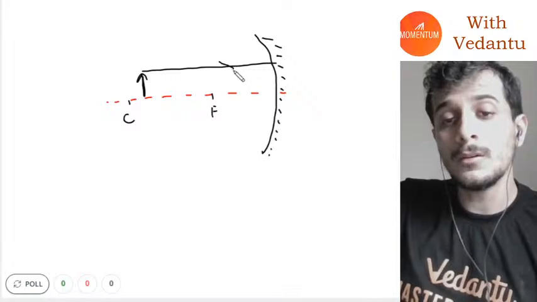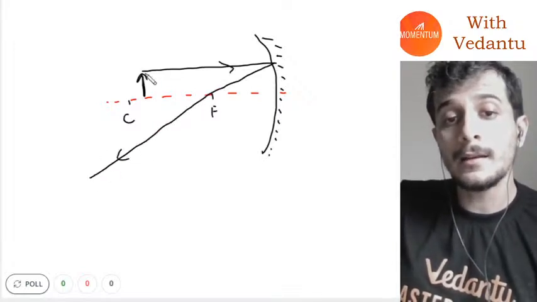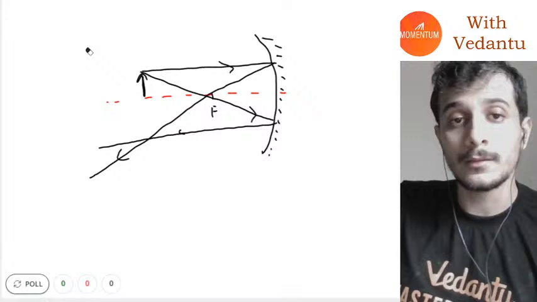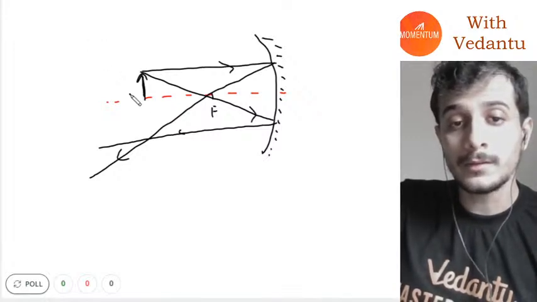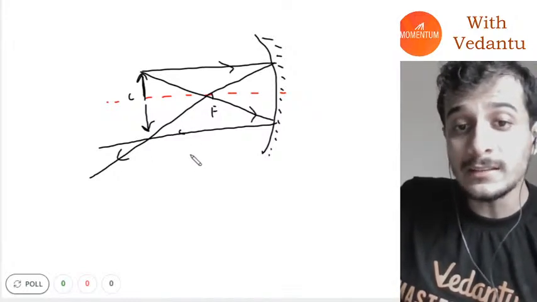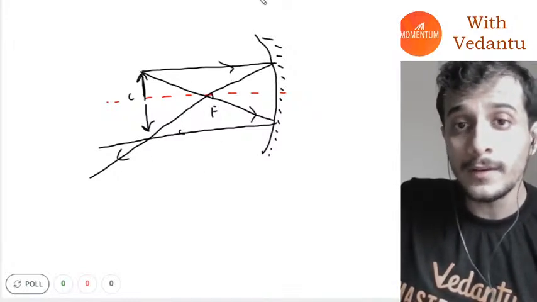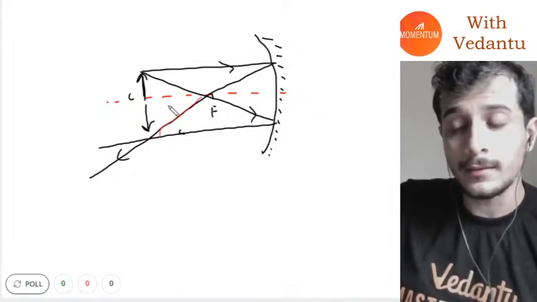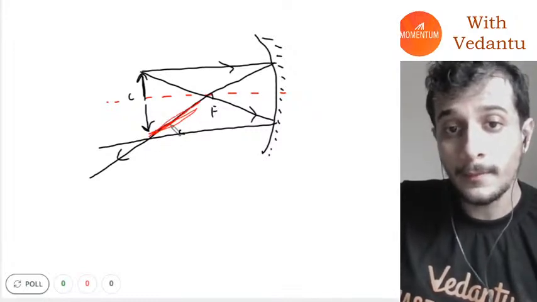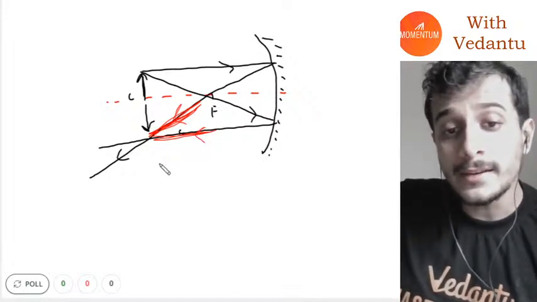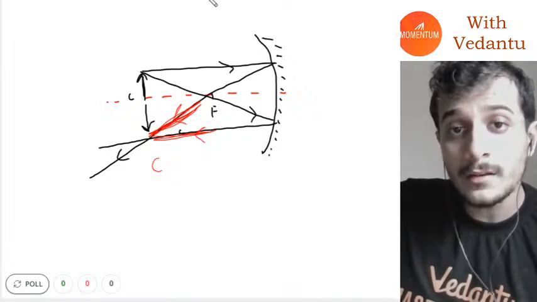What happens? Light ray goes, light ray gets reflected, and another light ray goes, and another light ray gets reflected. I made the diagram a little wrong, you know what, I will just change it a little bit. So let's say this is only the center of curvature, the image will be like this. In this case, if you see this and this, what are the reflected rays? This and this. Sorry. They are the reflected rays, and here I have converging reflected rays.